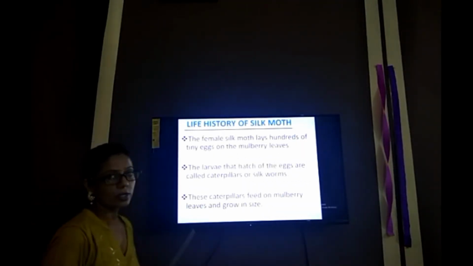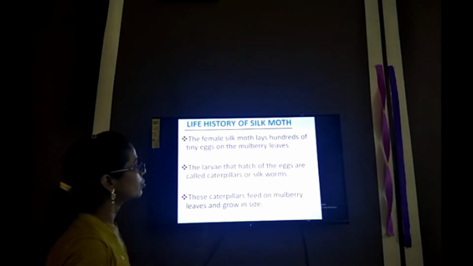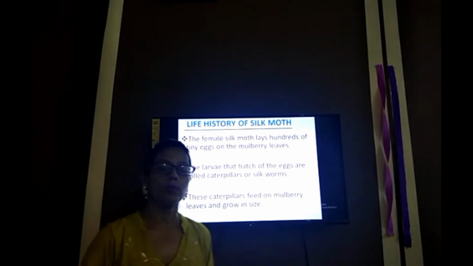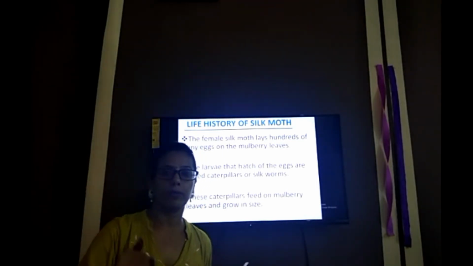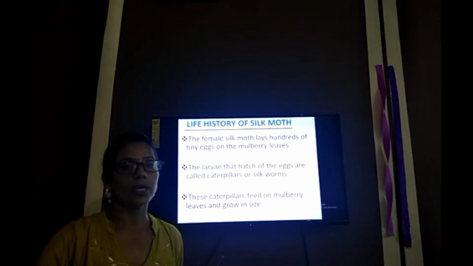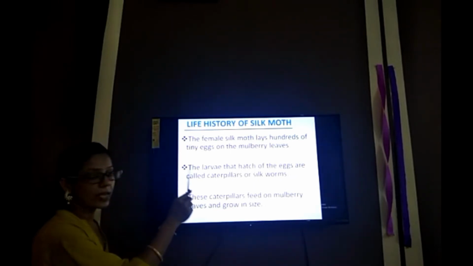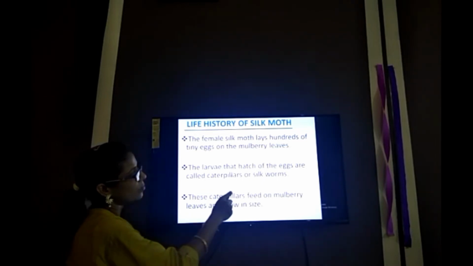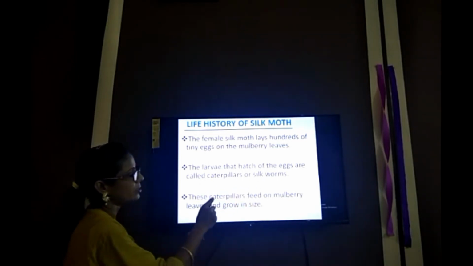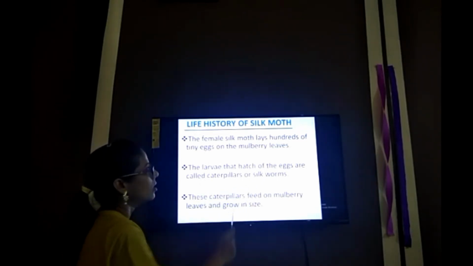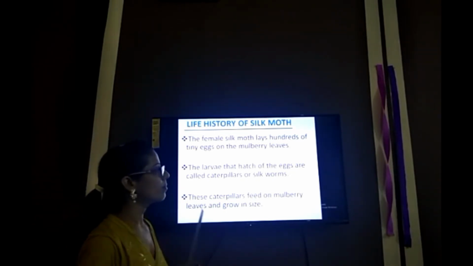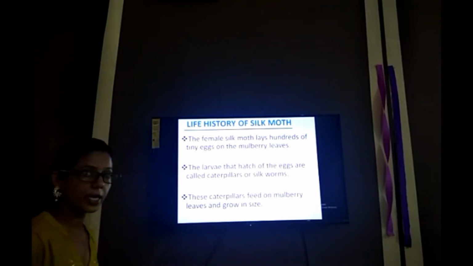Now we are coming to the main key point of this topic, that is the life history of the silk moth. It means the silk moth passes through each step of its life history one by one. The first point: the female silk moth lays hundreds of tiny eggs on the mulberry leaves at one time.